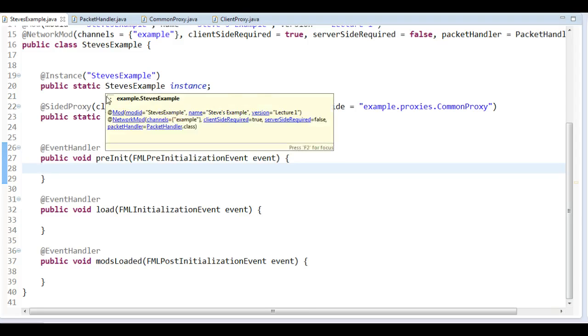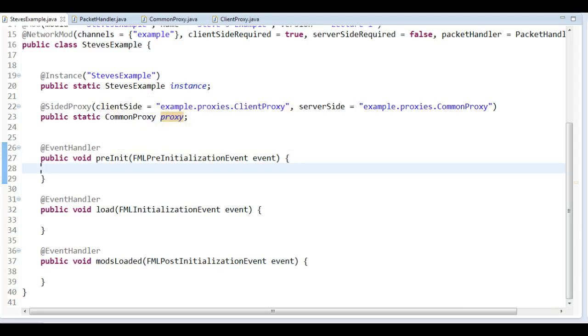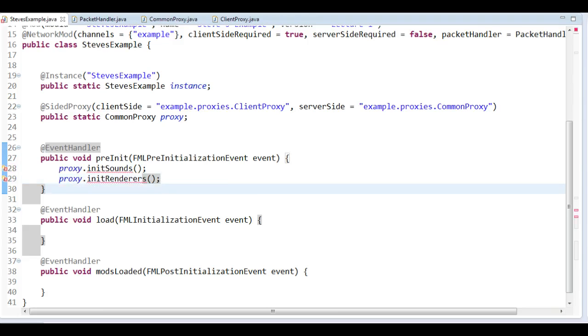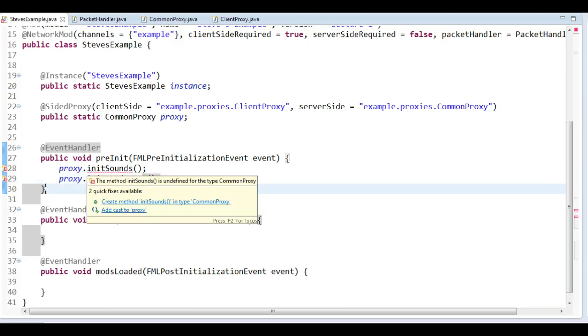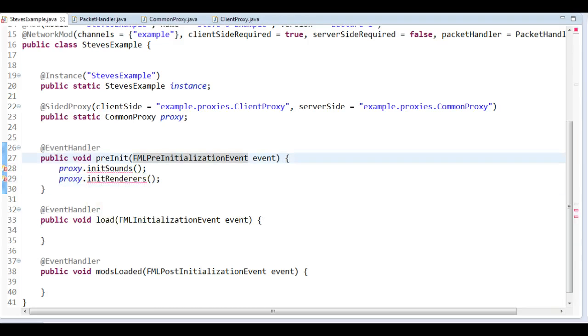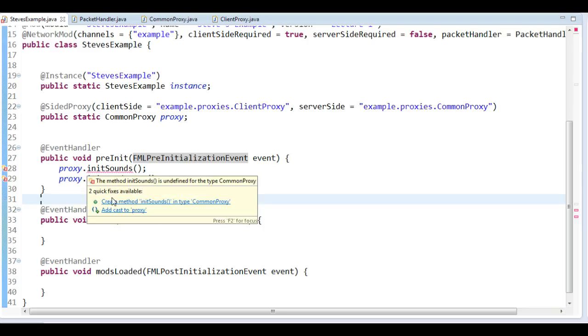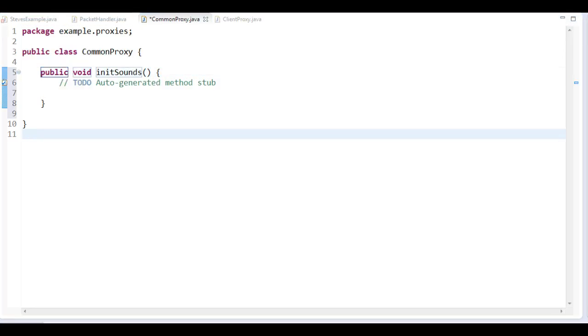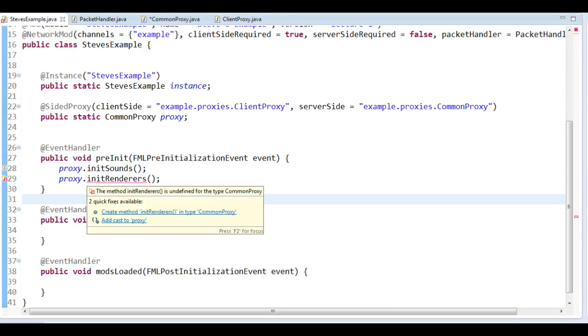So how do we do this with these proxies? Well, what we can do is tell the proxy, well, I want to initialize some sounds. I want to initialize some renderers, like that. Okay, fine. So I'll tell the proxy, do these things, please. Of course, that doesn't exist. We have to create it inside our proxies. So I can tell Eclipse here, can you create this for me? Because it detects that there's nothing called initSound, so let's create that. And then we can do the same thing for the other one.